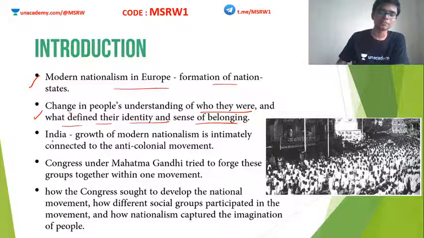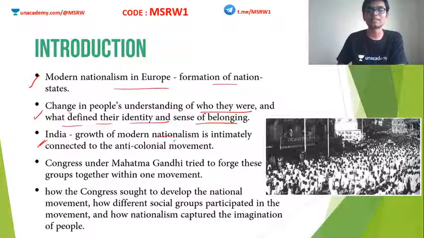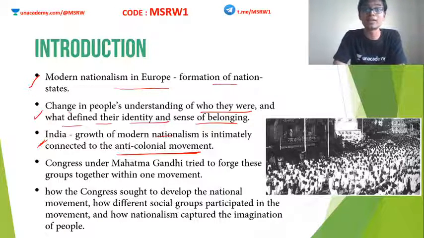In India, the growth of modern nationalism is intimately connected with the anti-colonial movement. That spirit of a nation, the people coming together, was a part of unifying against a common enemy, that is the British. Until the British came to India and started to mess with Indian princes and princely states, India was divided into many small kingdoms and nations. There was no India before Britain came to Hindustan.